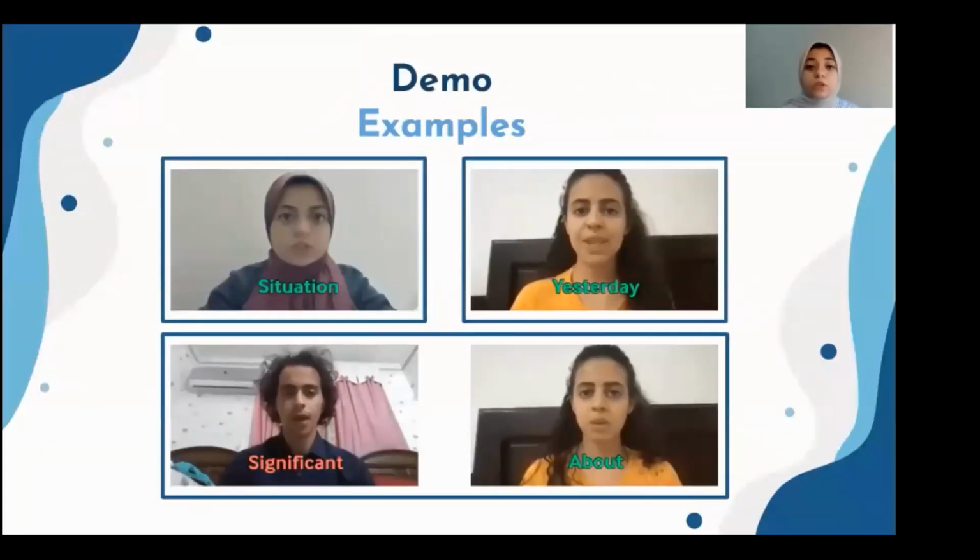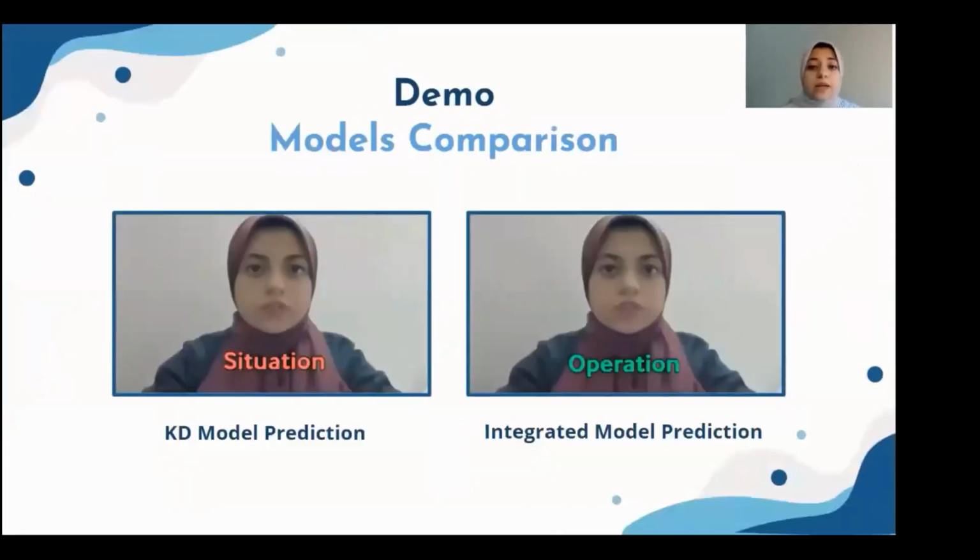And here are some more examples of the model's predictions, where in some cases it managed to predict the correct word successfully, while in others it mixes between the correct word and another word that has very similar lip movement, as we can see in the example below, where both Farah and Omar are saying the same word "about". However, for the bottom left sample, the model wrongfully predicts the word "significant" instead.